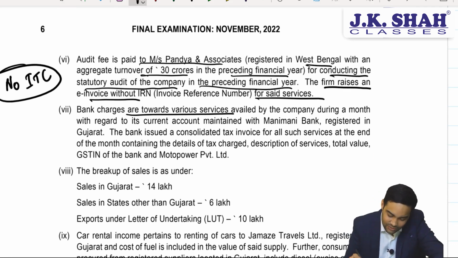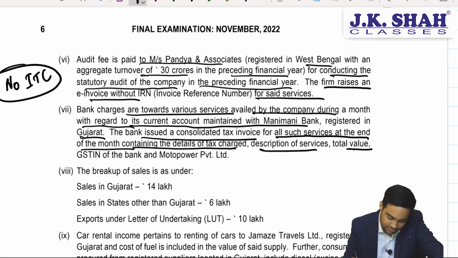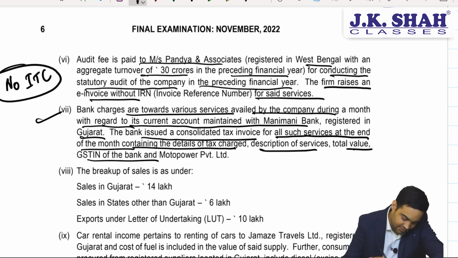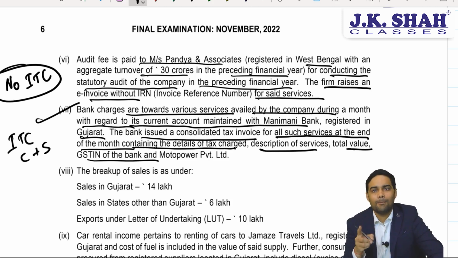Bank charges are towards various services availed by the company during the month with regard to its current account maintained with Money Bank registered in Gujarat. The bank issued a consolidated tax invoice for all such services at the end of the month containing details of tax charge, description, total value, GSTIN. Fair enough, ITC will be eligible. Obviously yes, because banks have an option. They can issue one monthly invoice per customer per month.